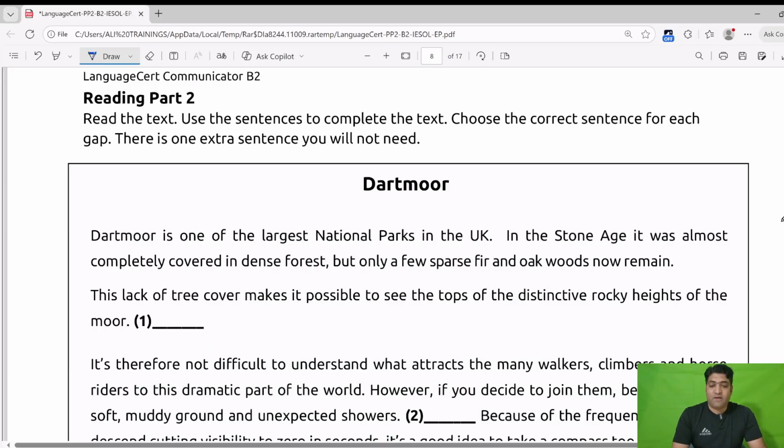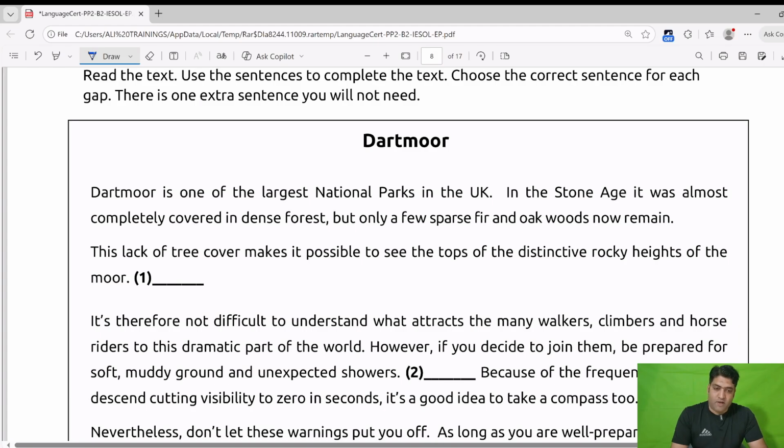We are doing LanguageCert reading. This is level B2 and we are going to do part 2 of test 2. Read the text, use the sentences to complete the text, choose the correct sentences for each gap. There is one extra sentence you will not need.